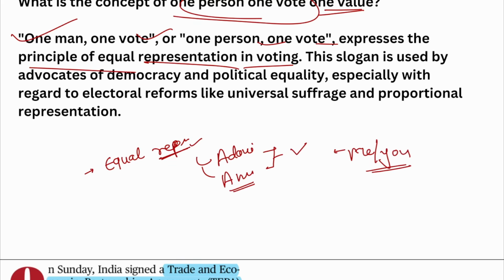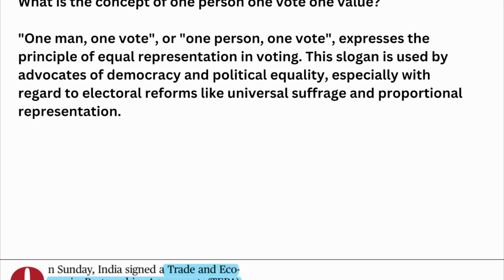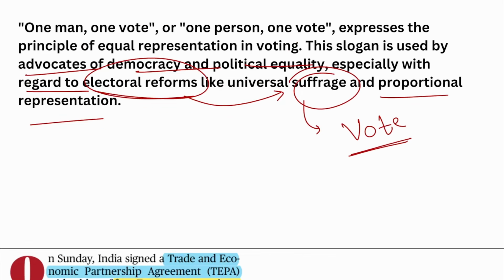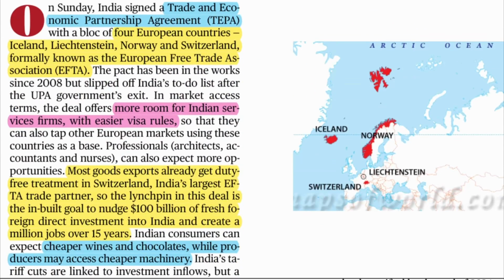Alright, just because they have more money, they should not be able to create more value out of their own votes. So this slogan is used by the advocates of democracy and political equality, especially in regards to electoral reforms like universal suffrage. Universal suffrage means everybody must be able to vote, and proportional representation. Alright. Let's talk about the next one.